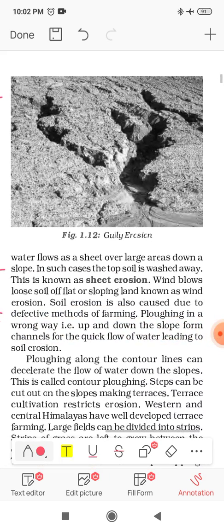Now water flows as a sheet. We talked about soil erosion; there is one more type of erosion. When water flows as a sheet over large areas down a slope, the topsoil is washed away, and this is known as sheet erosion.